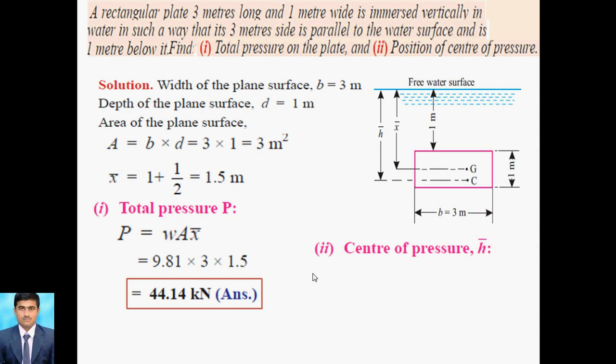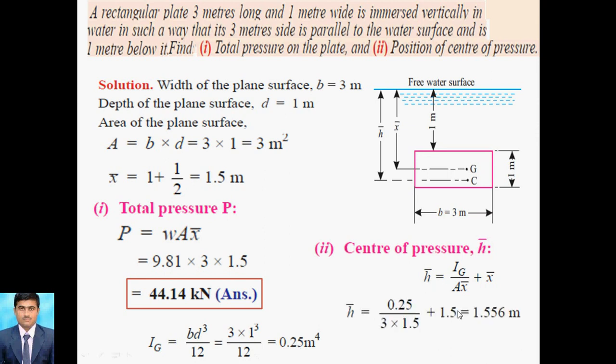as you know that h bar is equal to Ig upon A x bar plus x bar. So how to calculate Ig for a rectangle? Ig is bd cube by 12, the moment of inertia. So bd cube by 12, put the value b is 3, d is 1, over 12. So Ig is 0.25. You can put it here, and then area is 3, into 1.5, plus 1.5. So that's why the equation becomes h bar equal to 1.556 meter.